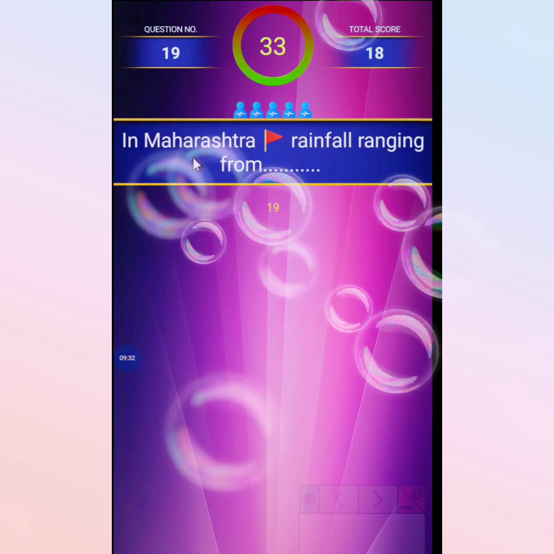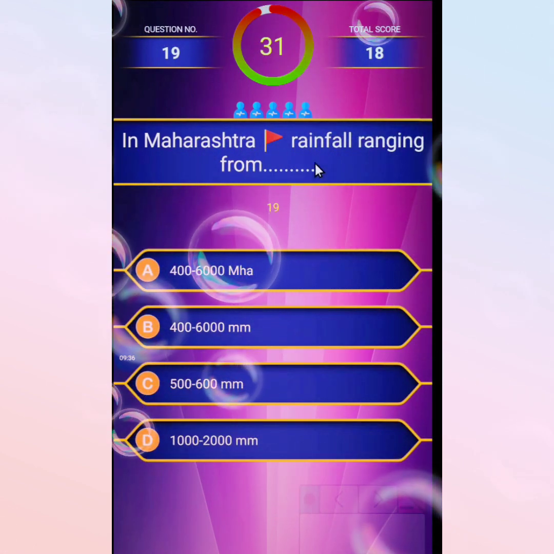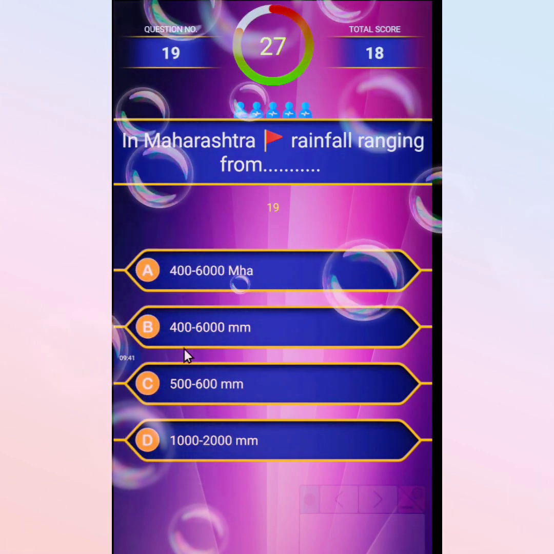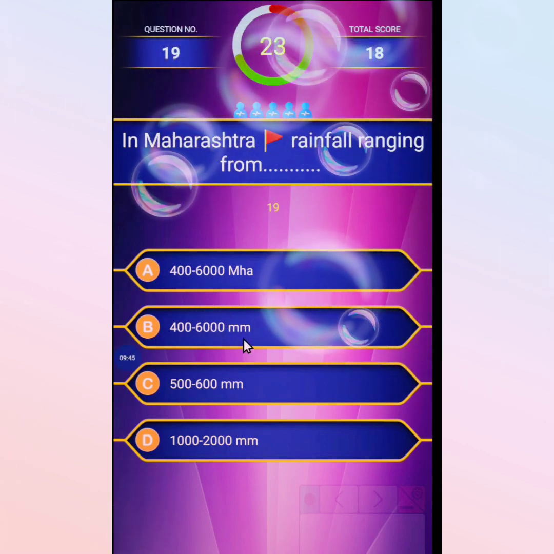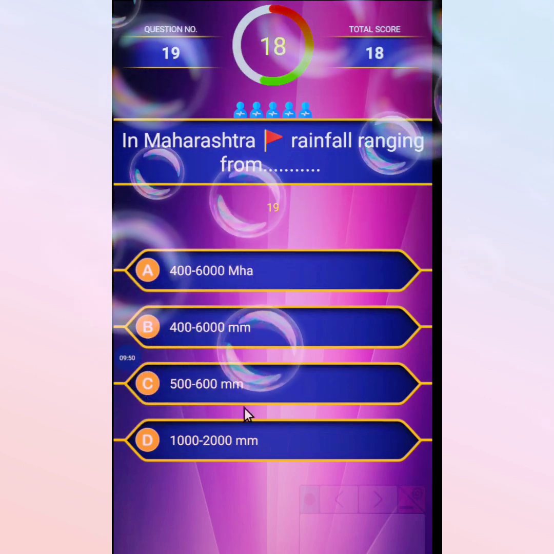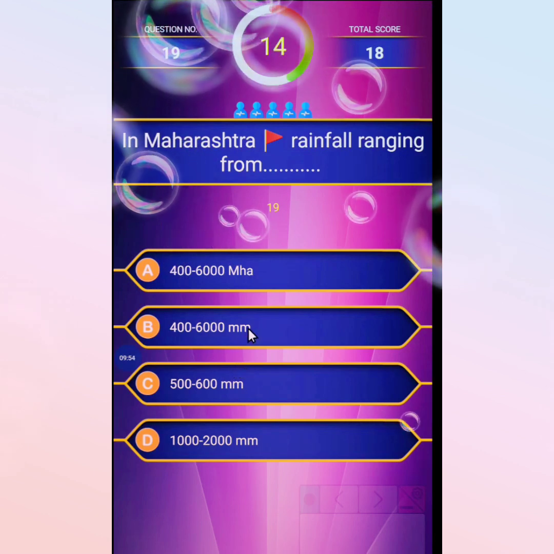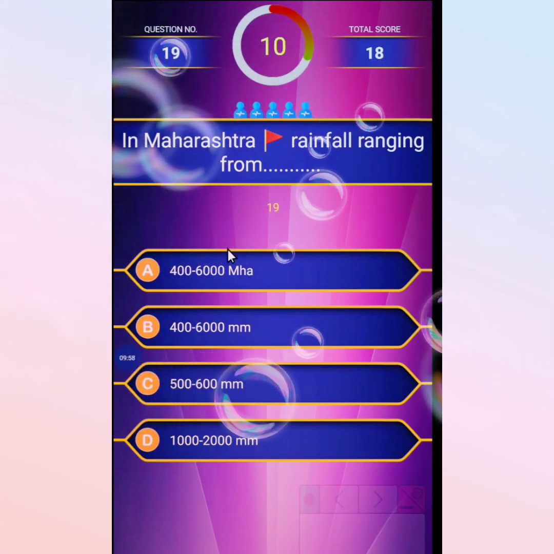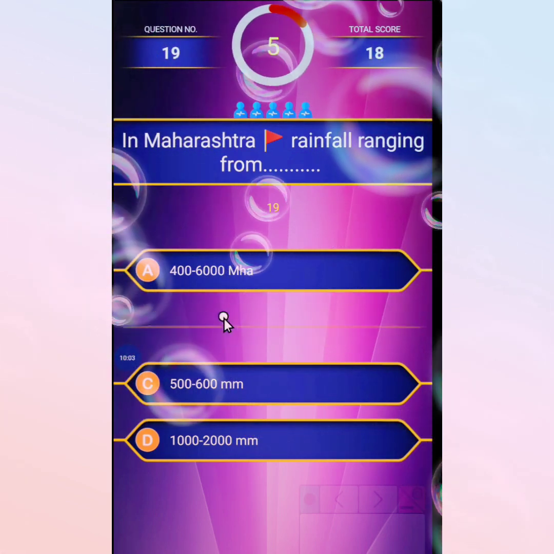The second last question: in Maharashtra the rainfall ranges from, first 400 to 600 million hectare, second 400 to 600 millimeter, third 500 to 600 millimeter, and the last 1000 to 200 millimeter. The correct answer is 400 to 600 millimeter. This one says million hectare and this one millimeter, it is confusing, so this is correct.